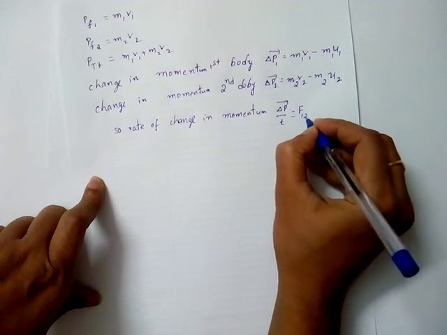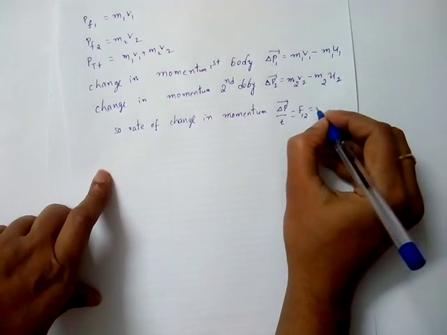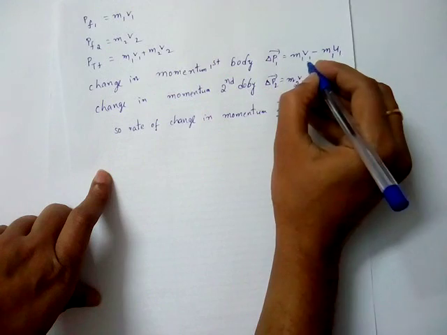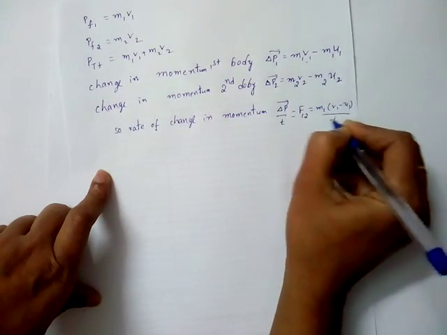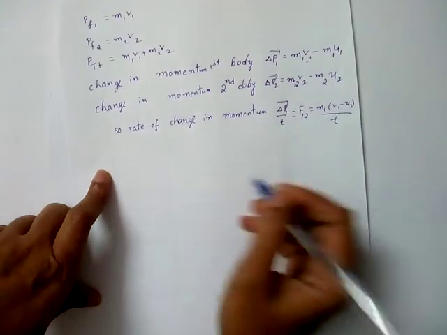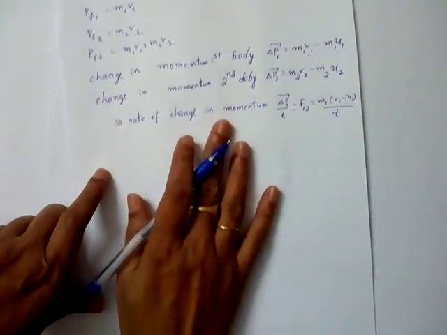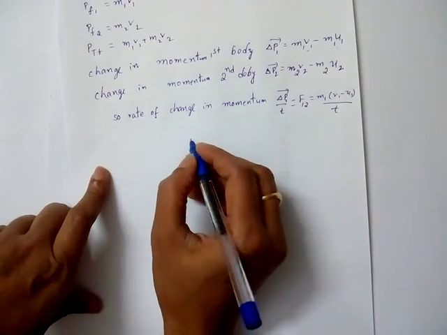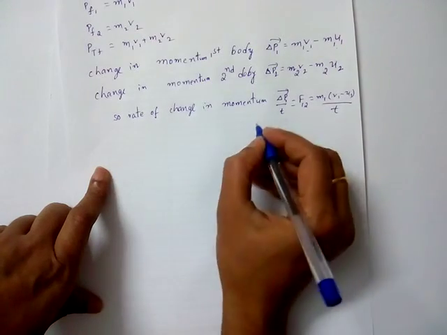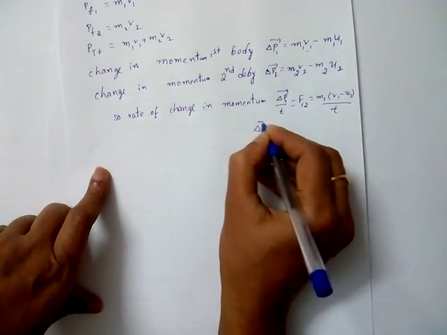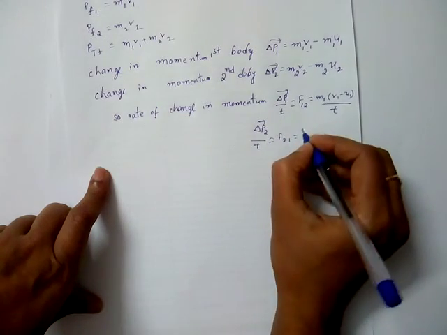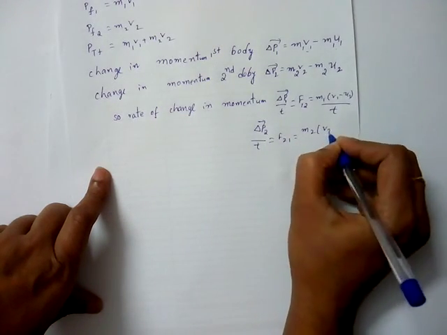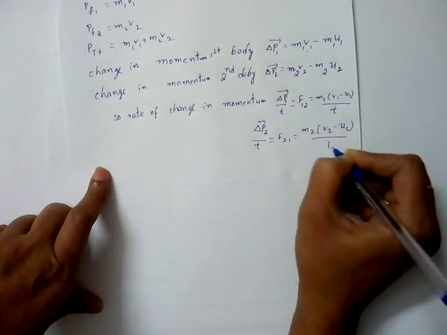So I am writing F12 is equal to m1, I am taking here common (v1 minus u1) by t. Understood all of you? Delta P1 by t, okay, that is 1 on 2. Now next, delta P2 bar by t is equal to F21 is equal to m2, take common (v2 minus u2) by t.